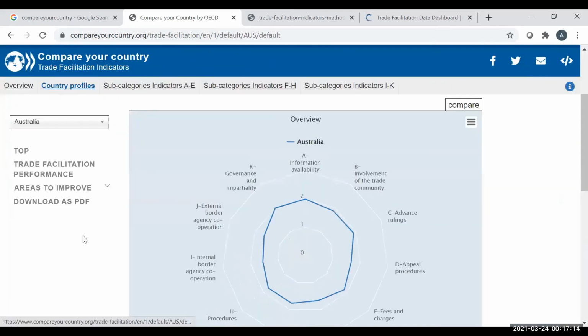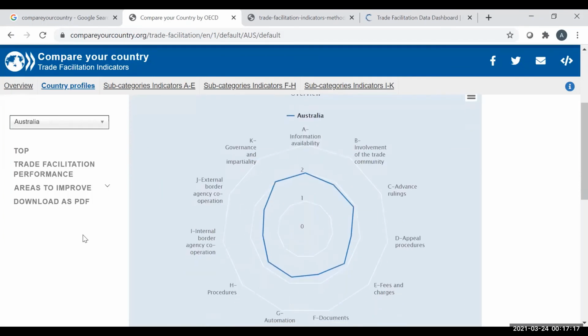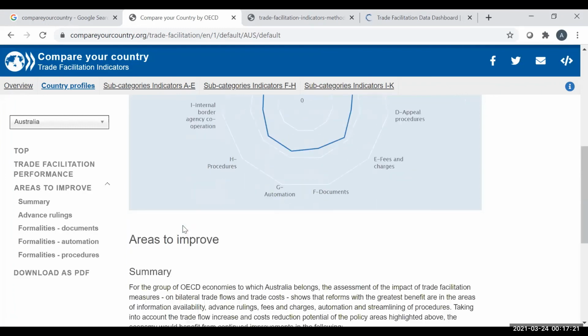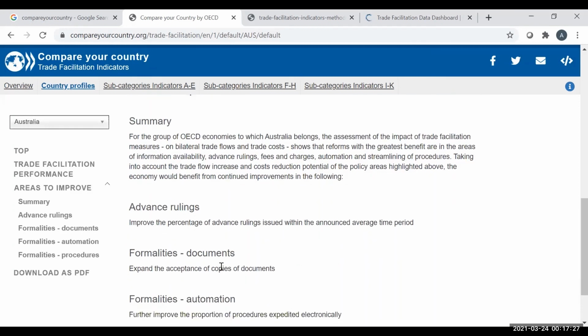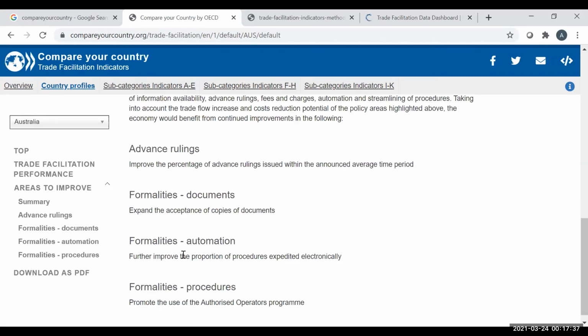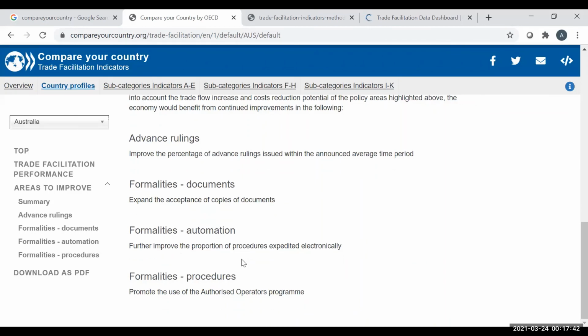Also, the website has information on areas where the country needs to improve. In the case of Australia, you can see that after the summary, they have also provided information on areas where Australia needs to improve. Specifically, they have information related to advance rulings and where they can improve as far as documentation, automation, and procedures are concerned.